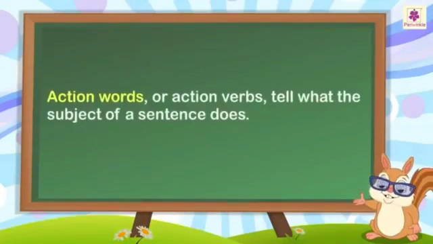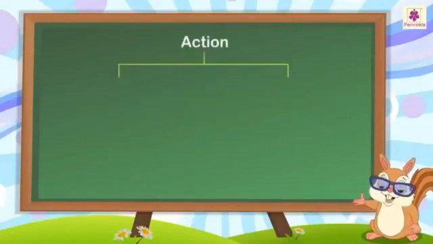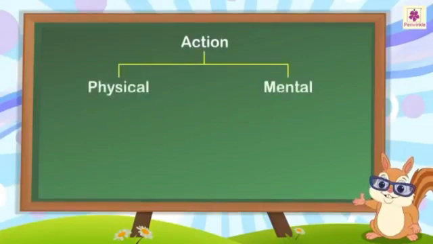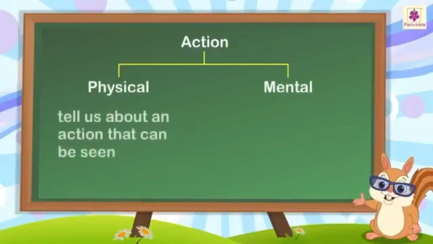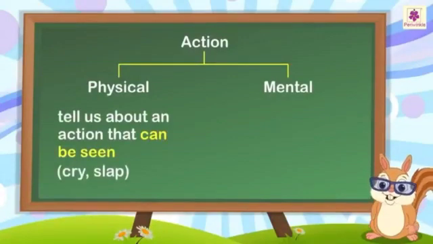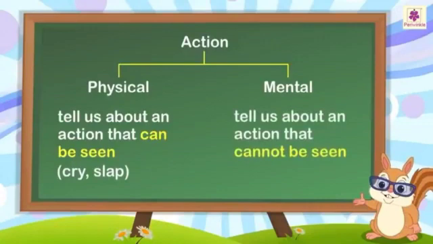Action words or action verbs tell what the subject of a sentence does. The action can be physical or mental. That is, an action verb can tell us about an action that can be seen, for example, cry, slap, or cannot be seen, for example, forget, think.